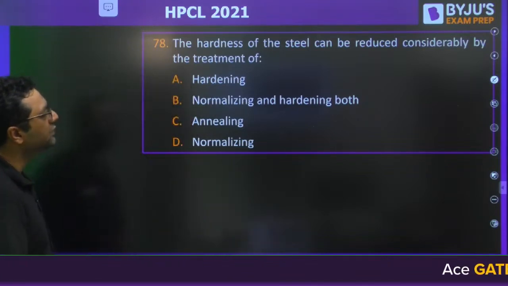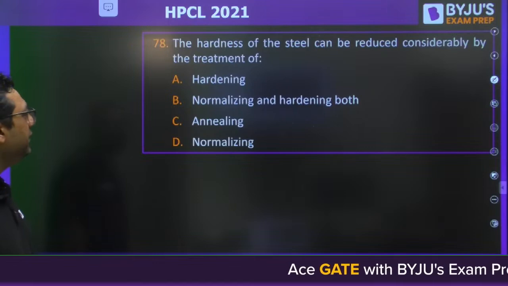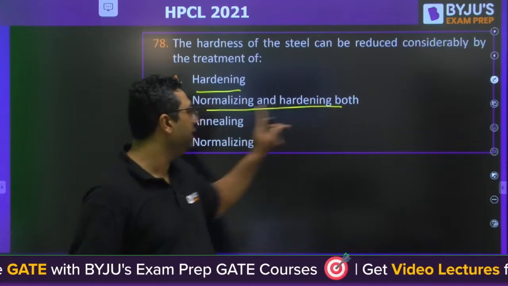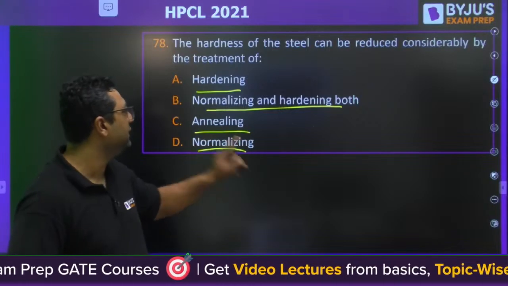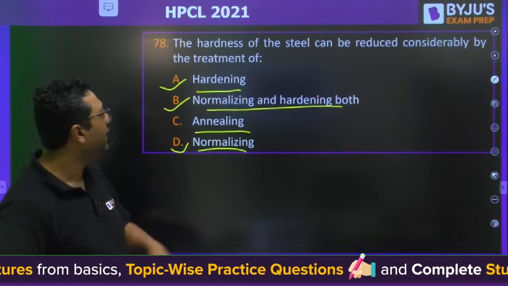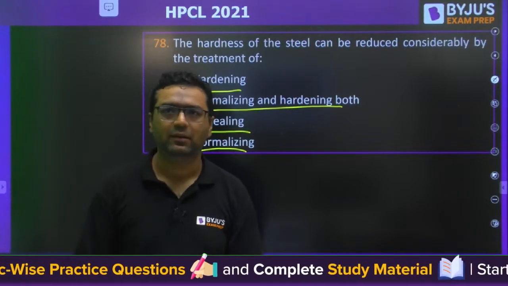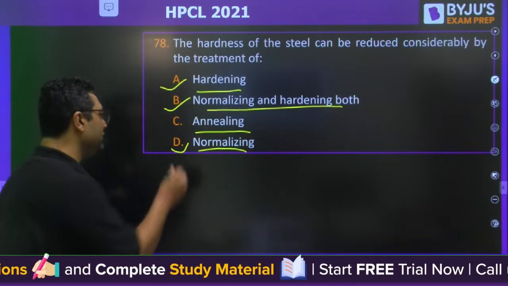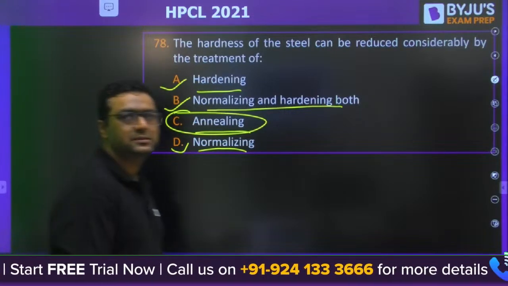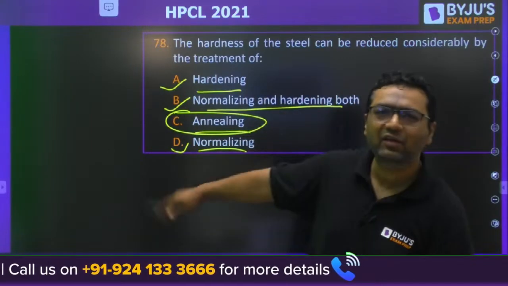The hardness of the steel can be reduced considerably by the treatment of hardening, normalizing and hardening both, annealing and normalizing. So all these processes A, B and D are increasing the hardness. So the answer will be C, annealing. Okay, yes. So very easy to identify the correct answer.